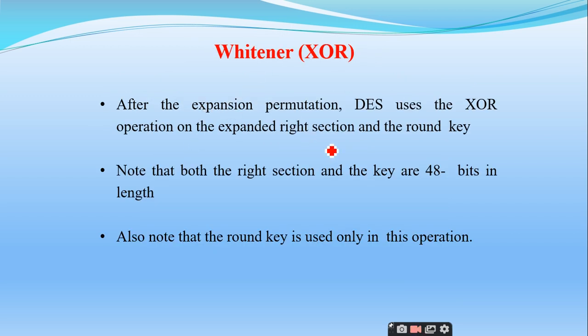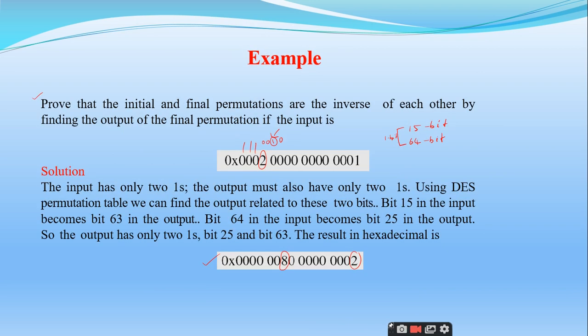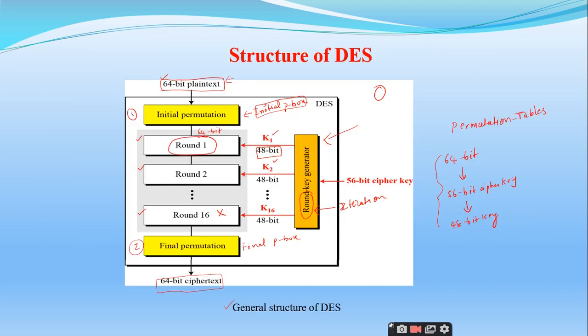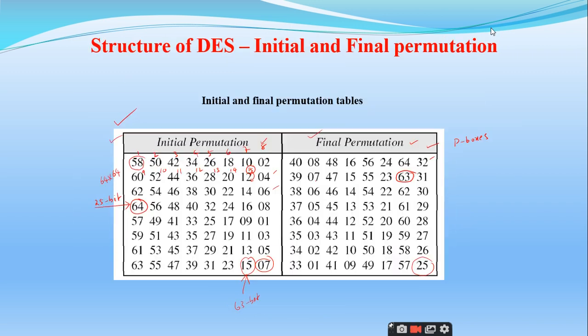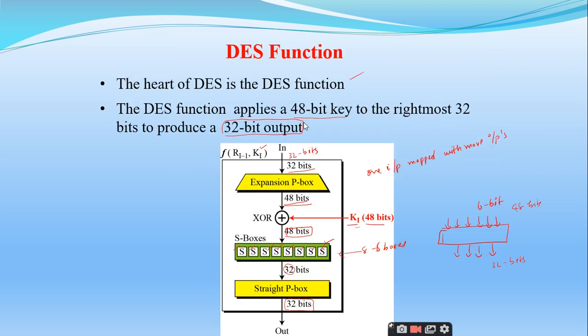After performing the expansion, what do I have to do? The sequence of operation is very important. First step is the initial permutation. After that, when I enter into each round, I divide it and give it to the mixer.